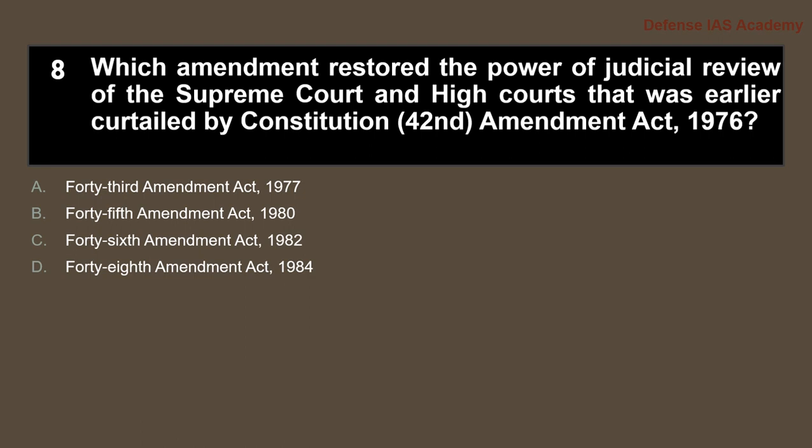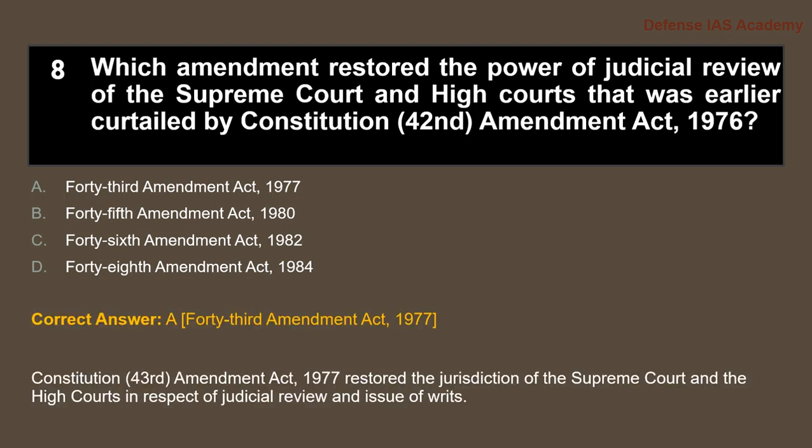The answer is option A, 43rd Amendment Act, which was in the year 1977. The Constitution's 43rd Amendment Act in 1977 restored the jurisdiction of the Supreme Court and the High Courts in respect of judicial review and the issue of writs.